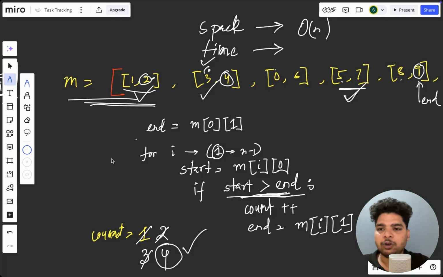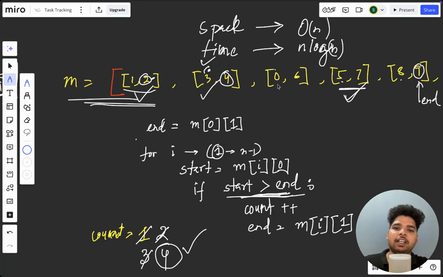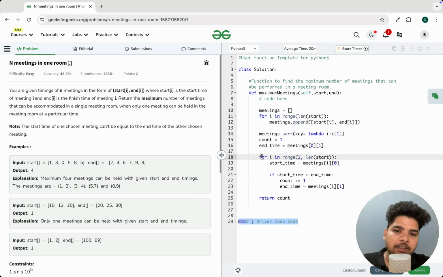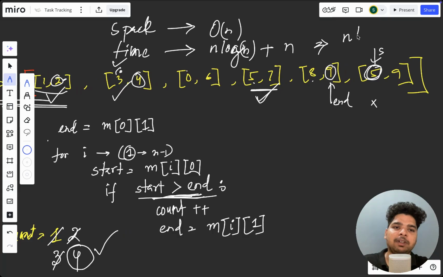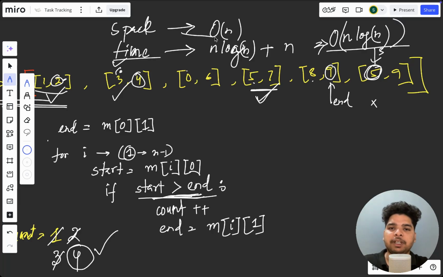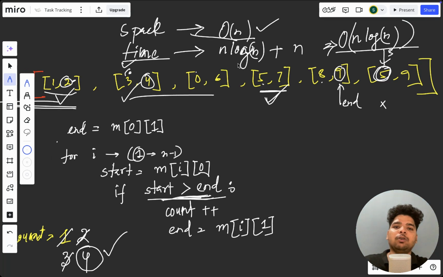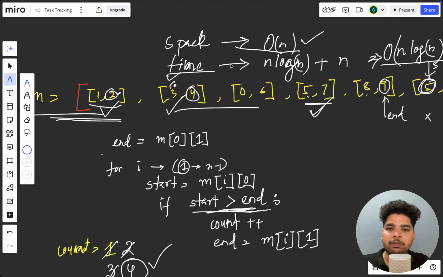And what will be the time complexity? So first we are sorting, right? For sorting it takes n log n time, and after sorting we are running one single for loop, right? That's why the time complexity there will be O of n. So n log n plus n, that means the overall time complexity will be O of n log n. That will be the time complexity. And the space we are taking is why space complexity is O of n. So now I hope you have understood the problem.